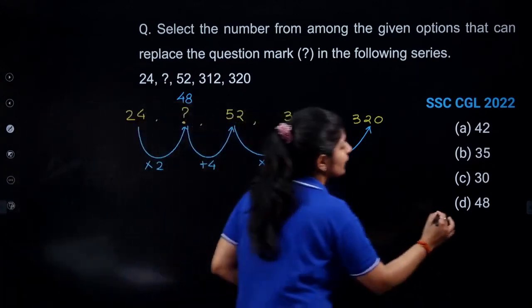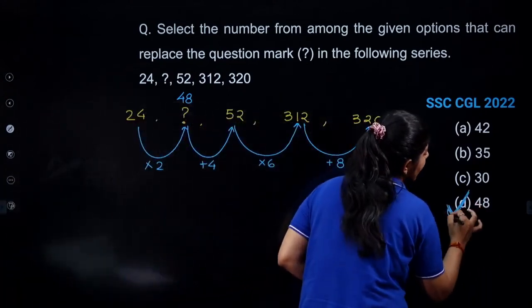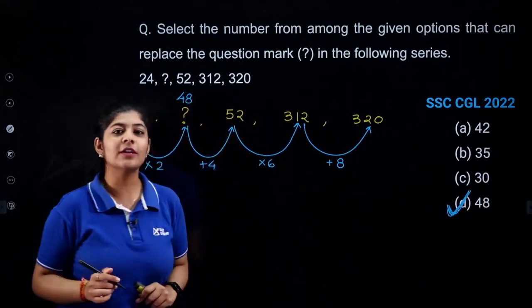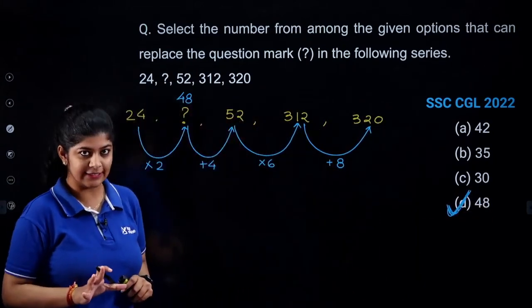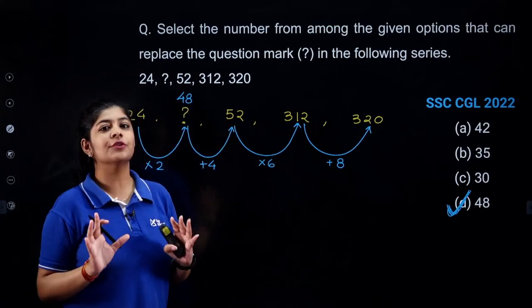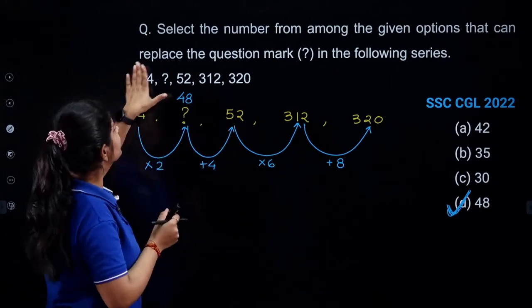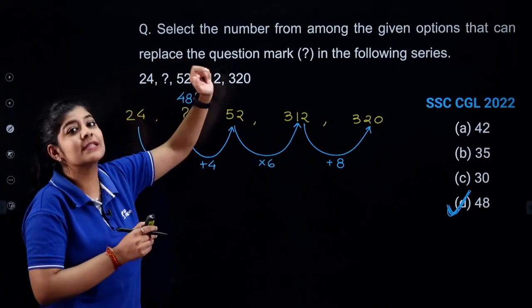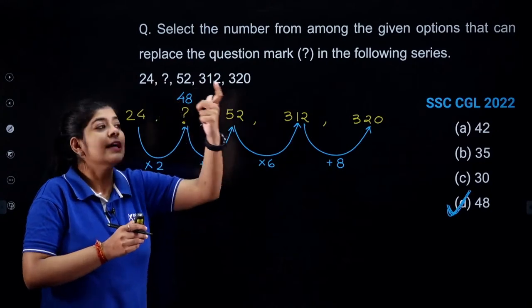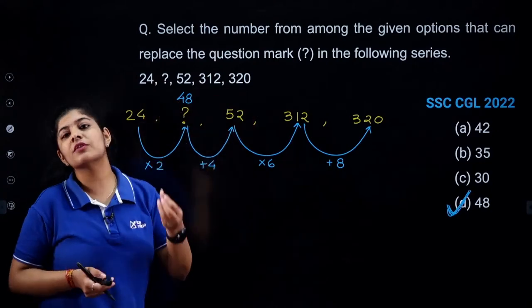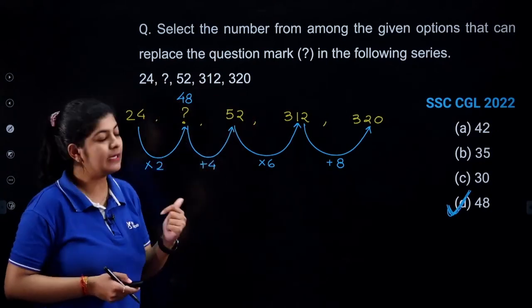So the correct option over here is option number D. The correct answer over here is option number D. Is it clear? All you have to do is observe the numbers carefully. You need to observe the difference between the consecutive terms carefully, right? Next one.